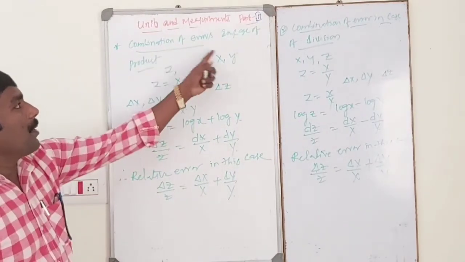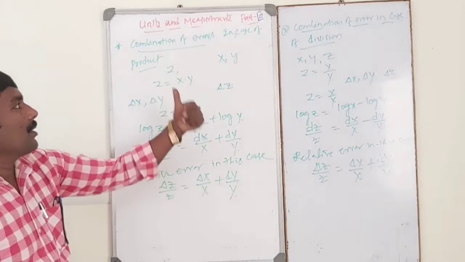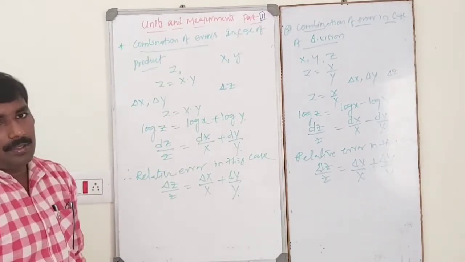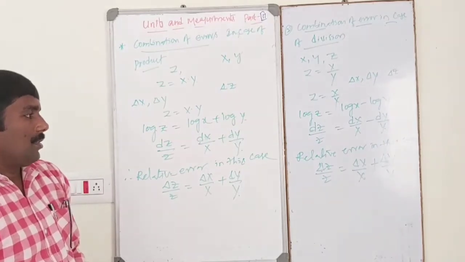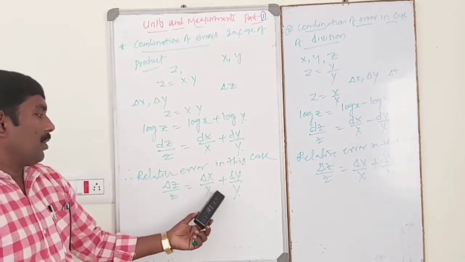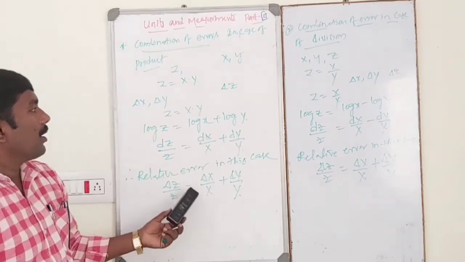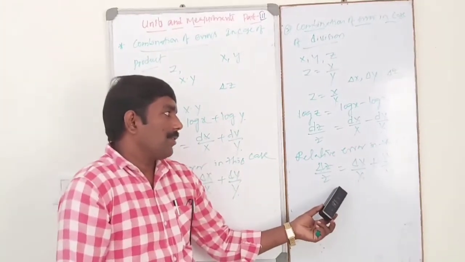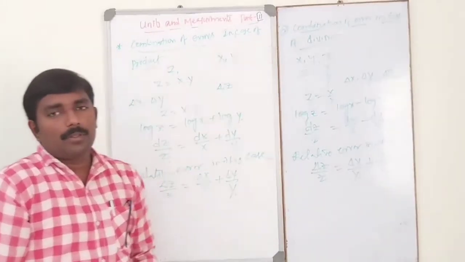So this is the formula to calculate the relative error in case of products and also in case of divisions. Same formulas.